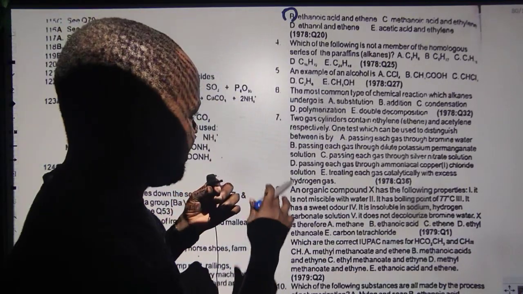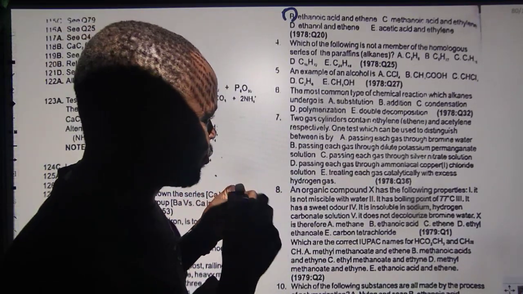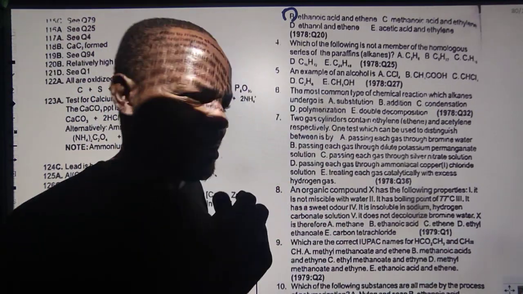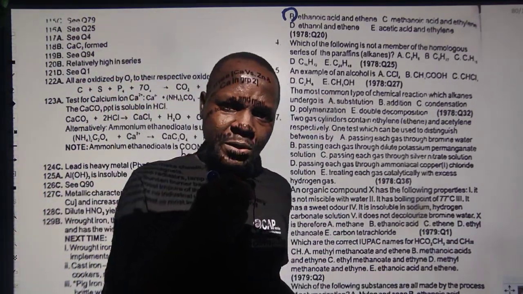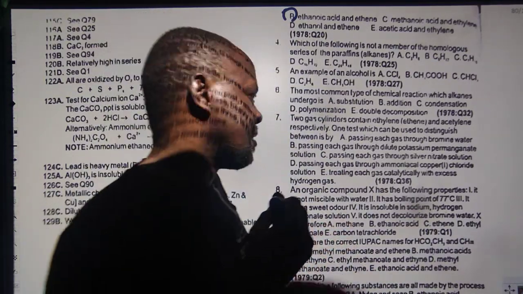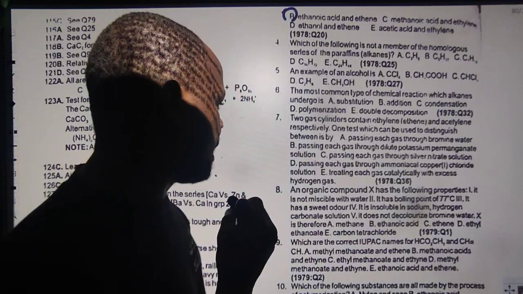And option B says pass each gas through dilute potassium permanganate. That is what you can use to test for saturated compounds because they won't react. Are you getting it? So both of them will react and decolorize the purple color of KMnO4.